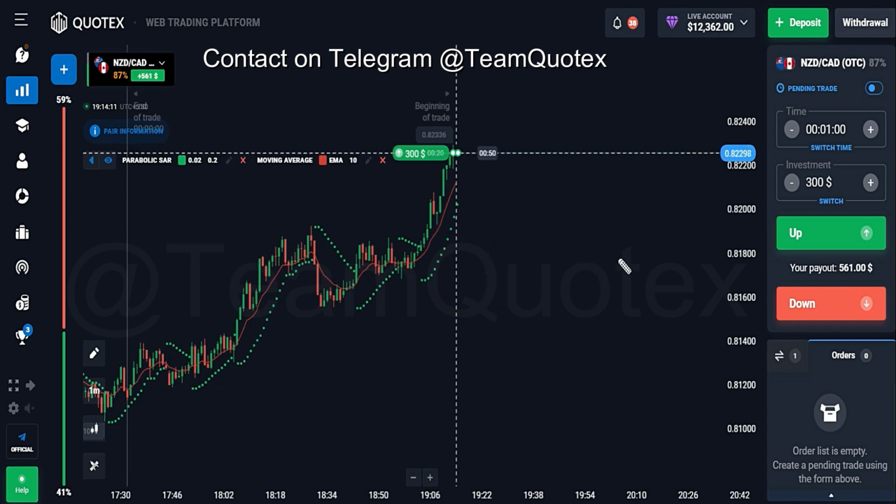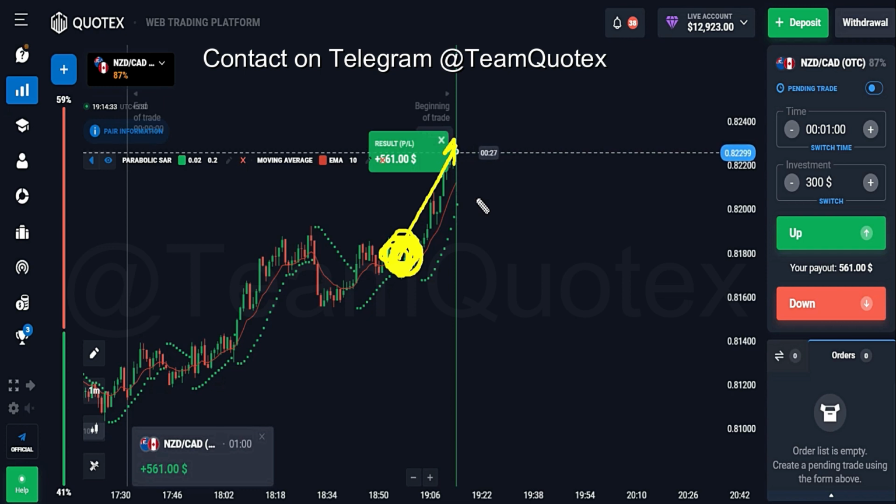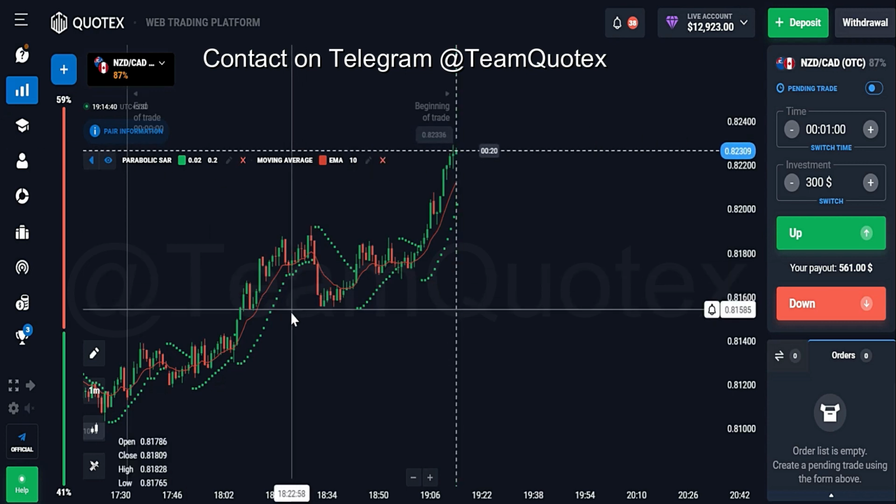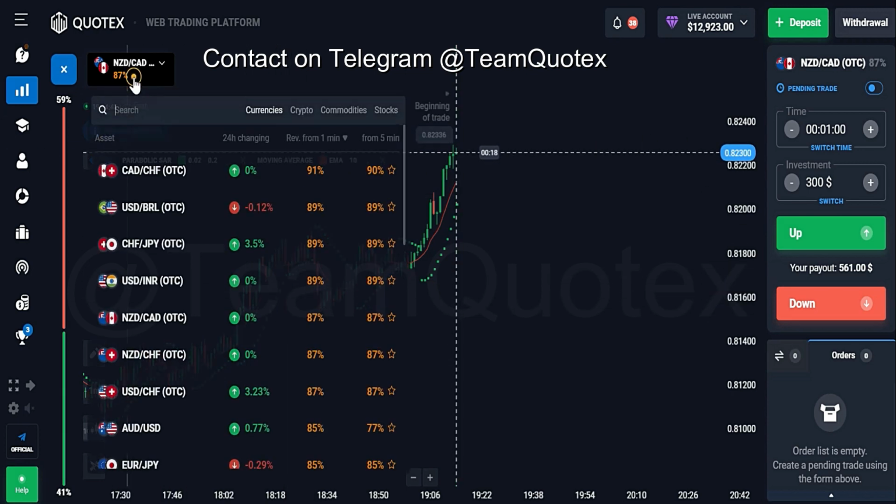Now one more advanced concept, guys, one more advanced trick. The crossover is happening here, and I am trading here. So this is a risky trade, guys. What does it mean? If the crossover is happening here, then you should try to place your trades near the crossover. If you place your trades far from the crossover, it can again be a risky trade, guys. Now you can see again I won my trades and made a good profit. Let me do some more trading, guys.